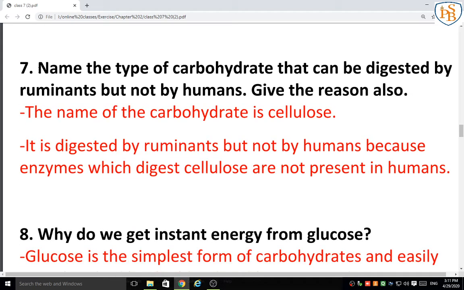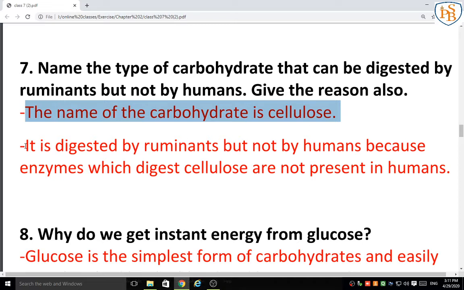Next question: name the type of carbohydrate that can be digested by ruminants but not by humans. I have explained in our session that the carbohydrate is cellulose, which we get from plant tissue.